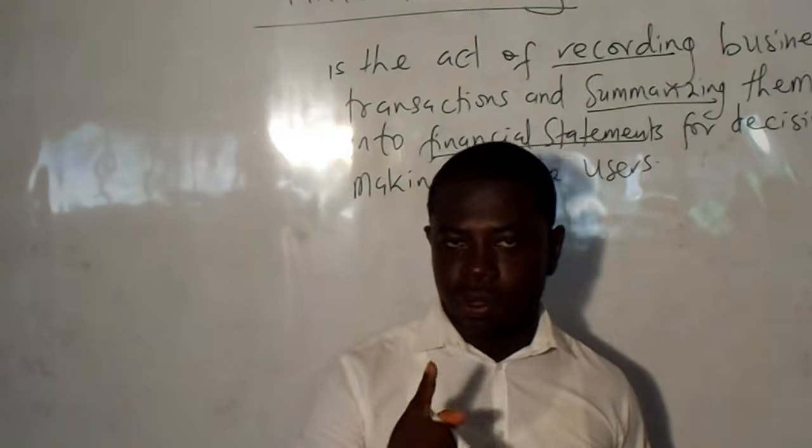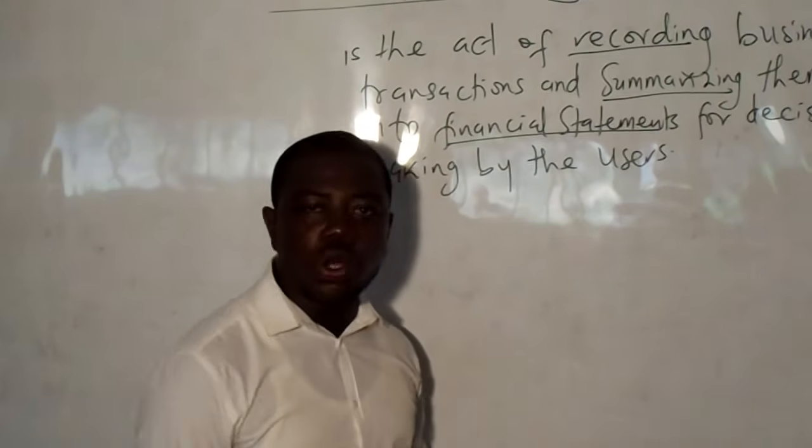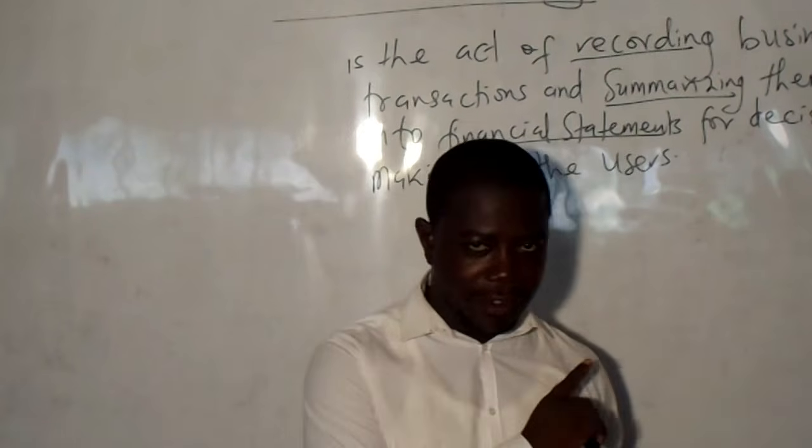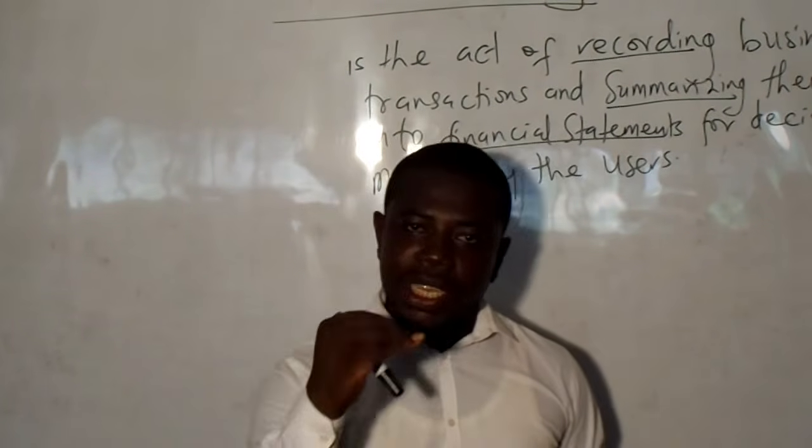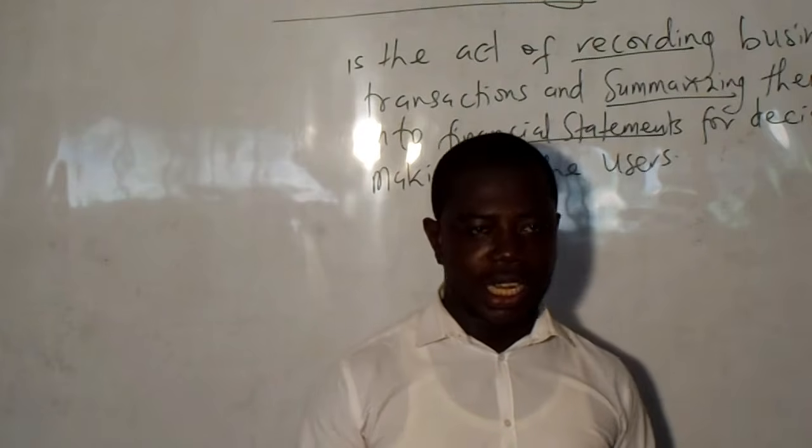So what I want us to look at now are the key terms in the definition that I have put on the board. We are going to take them one by one and break them down for understanding.